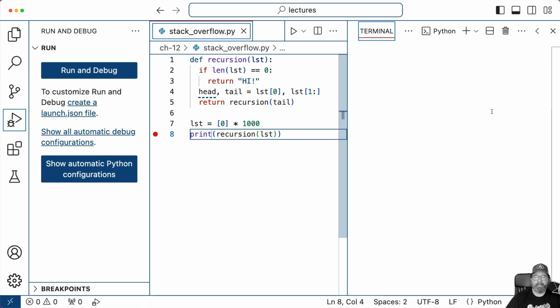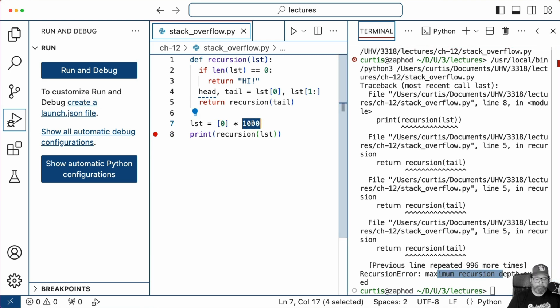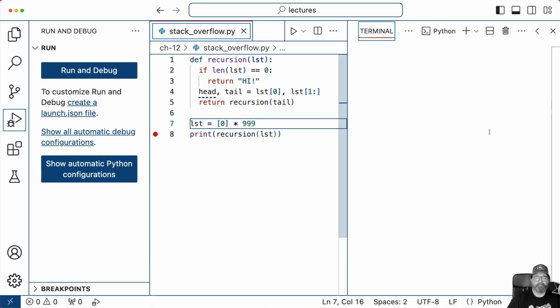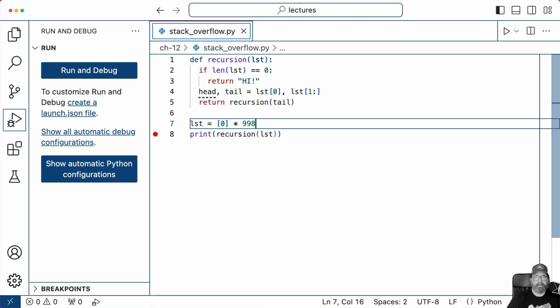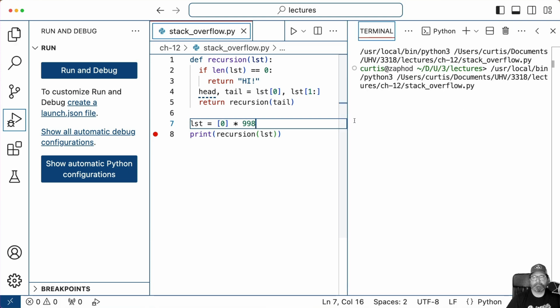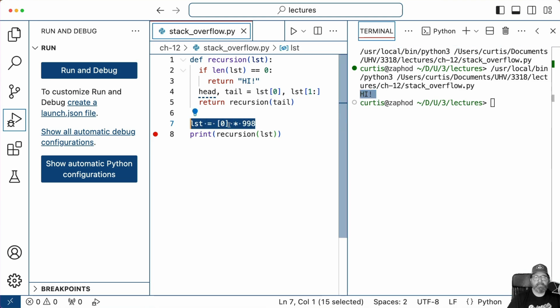Here I am running it, and you can see, boom, I got my maximum recursion depth. What happens if I make this 999 long? Let's try running that. Nope, that one still dies. Let's try 998. And look at that, it prints hi. So if we're using recursion to process a list, it can only be 998 items long. Otherwise, we get a stack overflow error, and there's no way to recover from that.